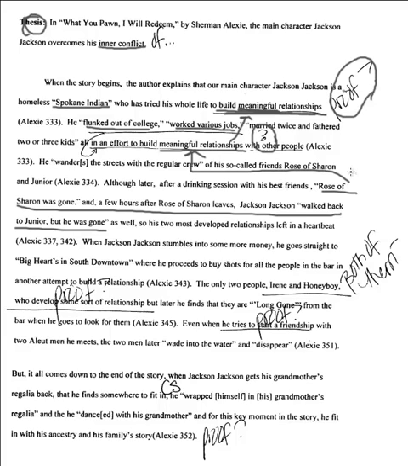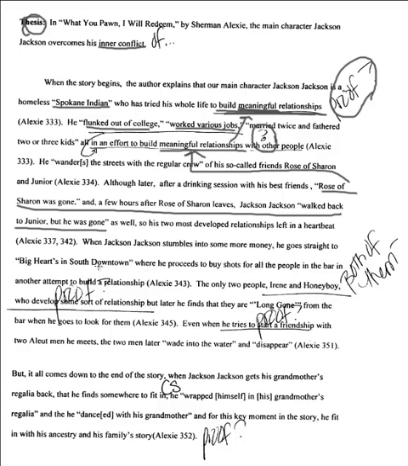So the goal here is to show that they are meaningful relationships. So maybe that he buys them things, or that they have conversations that he cares about. Those would be part of the meaningful relationships. And then it says, as well, so his 2 most developed relationships left in a heartbeat. When Jackson Jackson stumbles into some money, he goes straight to Big Heart's in South Downtown, where he proceeds to buy shots for all the people in the bar in another attempt to build a relationship.